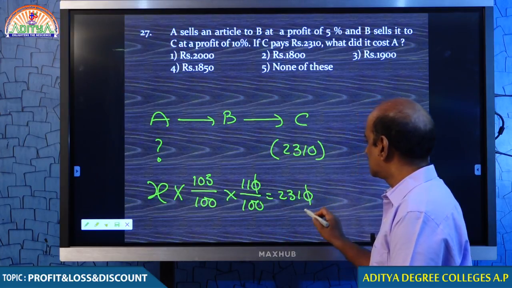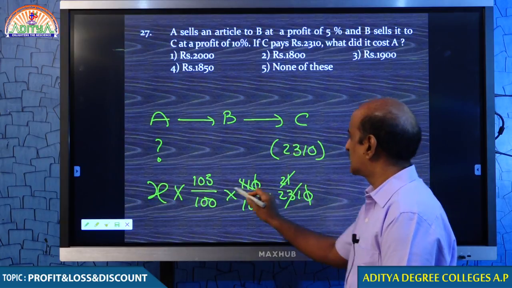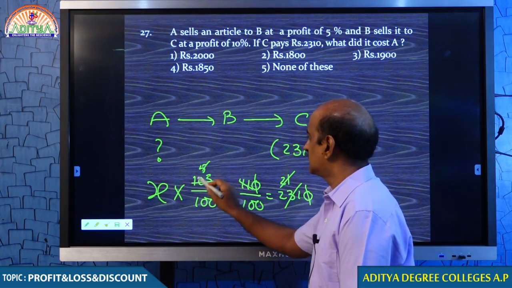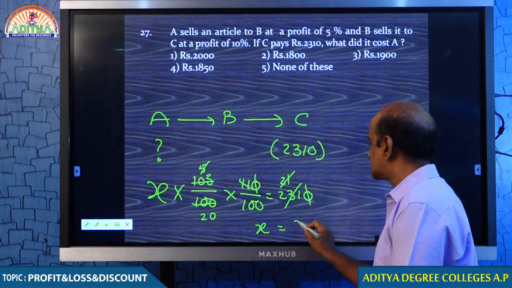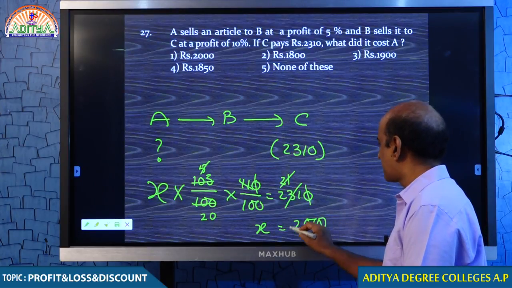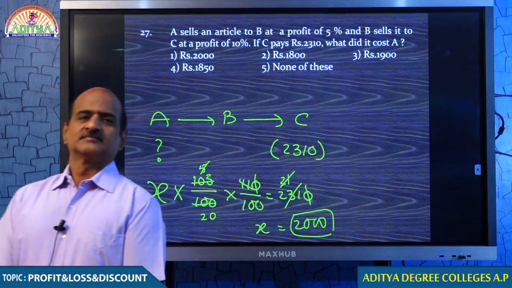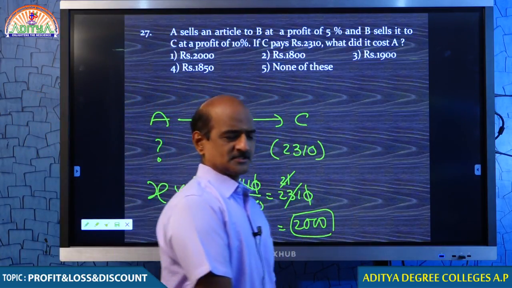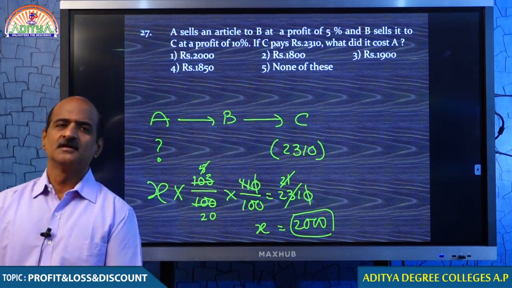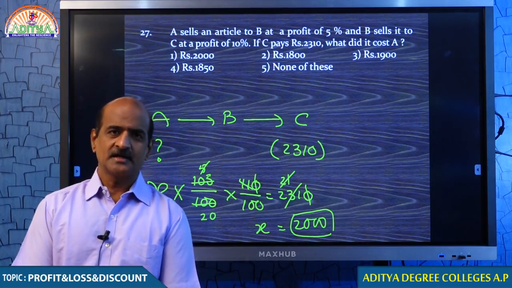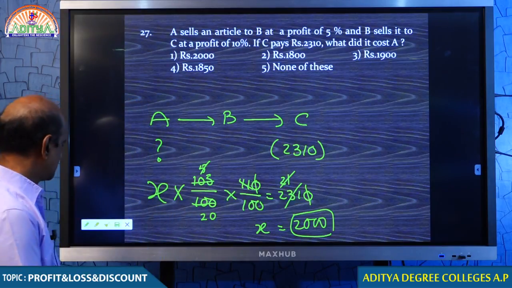Cancel the zeros, 11 cancels with 121, and 21 you can cancel with 105, giving 5 and 20. 20 into 100 is 2000. X is equal to 2000. Therefore, X is equal to 2000. Comfortable? Please note this point, my dear students. If you don't get it right, we will discuss tomorrow. There is no confusion, because tomorrow we still have a lot of time. Go ahead.